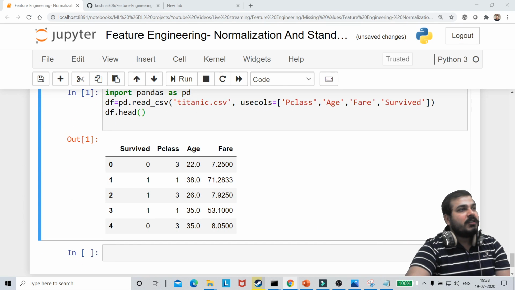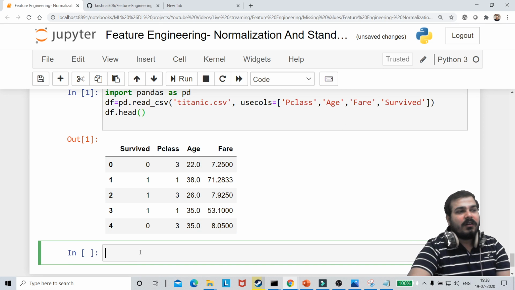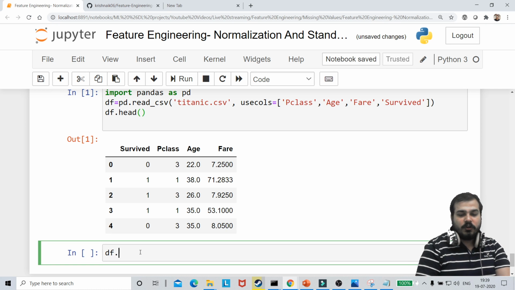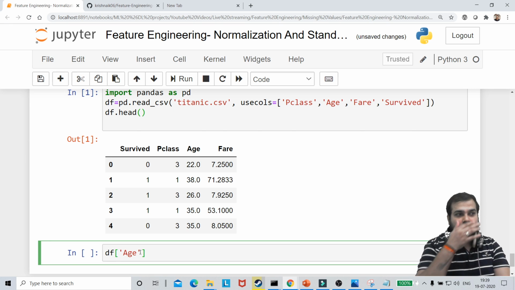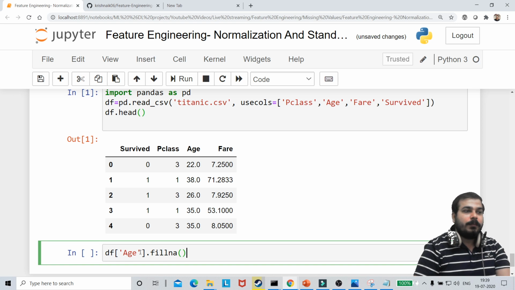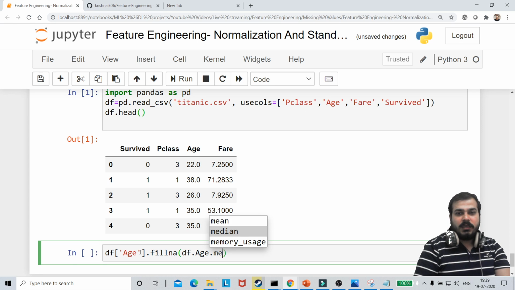So now I have all this particular information. Now what I'll do is quickly, first of all, check whether there are any null values, and obviously there are some null values. There are null values in age, so I'm just going to replace all the age values with the median or mode, anything that you can use. I will probably use median, df.age.median, okay, median is this formula.